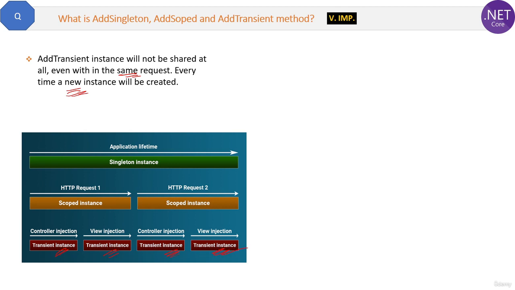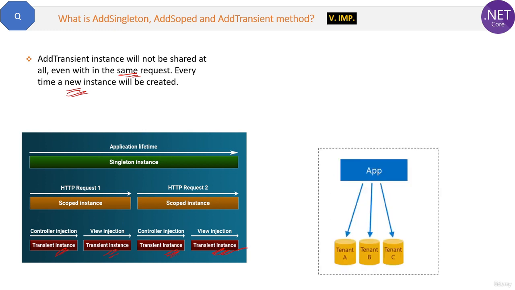In a real application, suppose your application gets data from multiple databases, like tenant A, B, C. Now you have one connection object in your request, right? One connection object you will create. Then you need to change the database connection string of the same object in the same request for different databases A, B, C to connect with, right? For that, you have to kill the first database instance and then create a new instance to map the new database. So why you will do that? At that time you will use the add transient method.